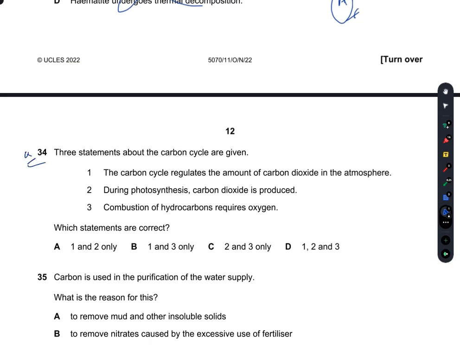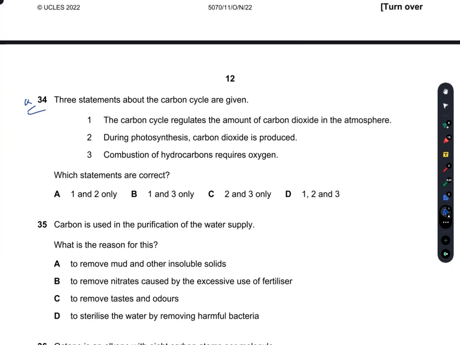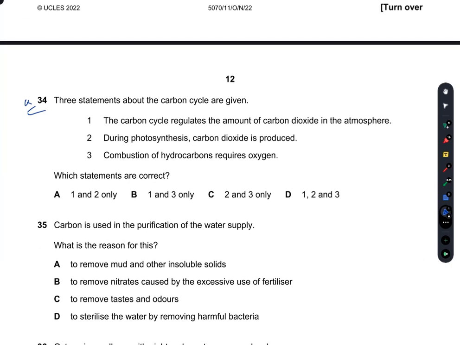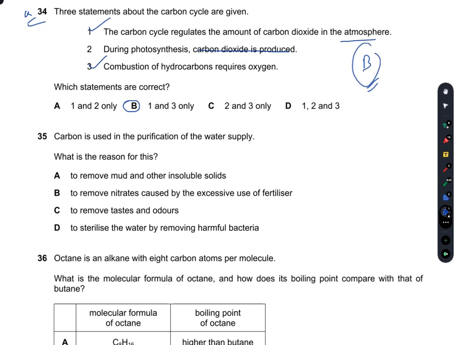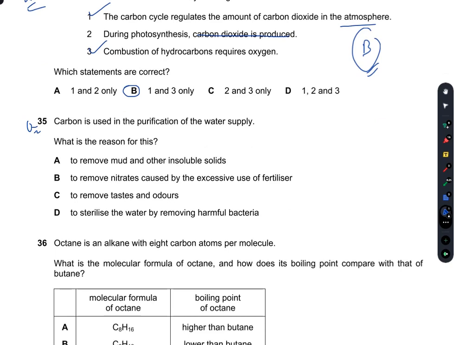Question number 34. Three statements about the carbon cycle are given. The carbon cycle regulates the amount of carbon dioxide in the atmosphere. Yes, it does. During photosynthesis, carbon dioxide is produced. No, carbon dioxide is utilized. Combustion of hydrocarbons requires oxygen. This is also true. B is the right option. Question number 35. Carbon is used in the purification of the water supply.